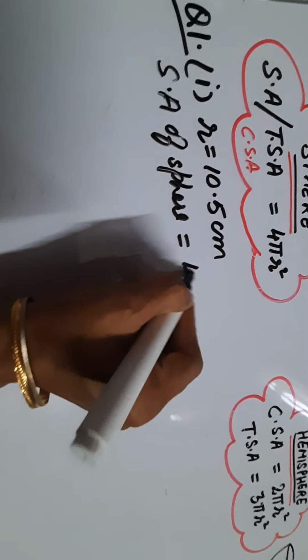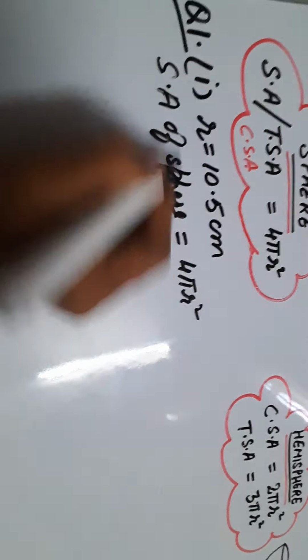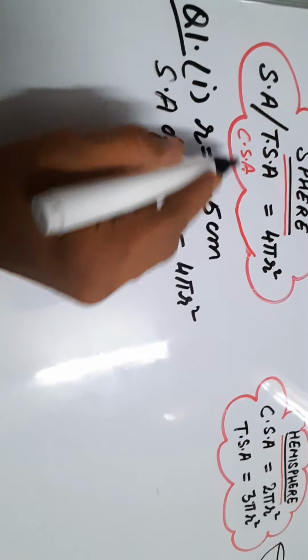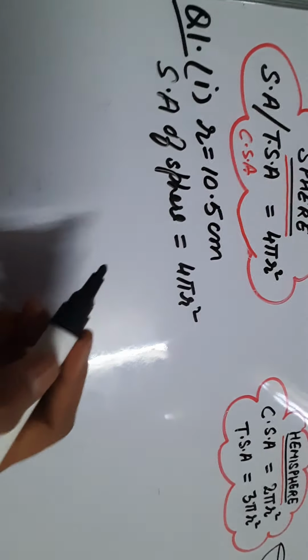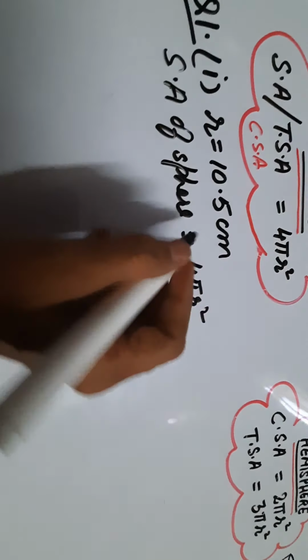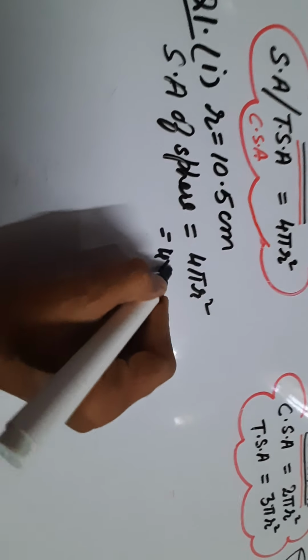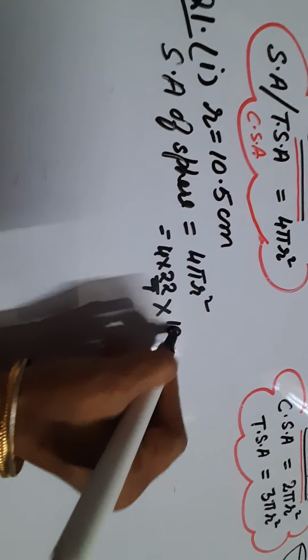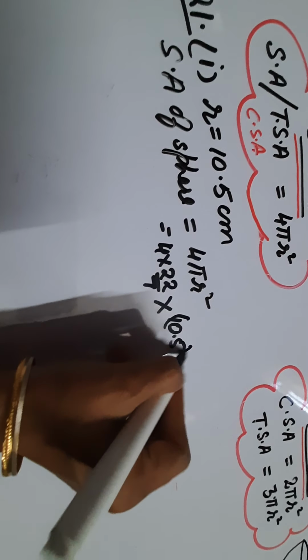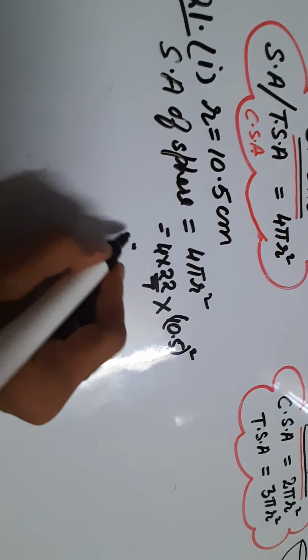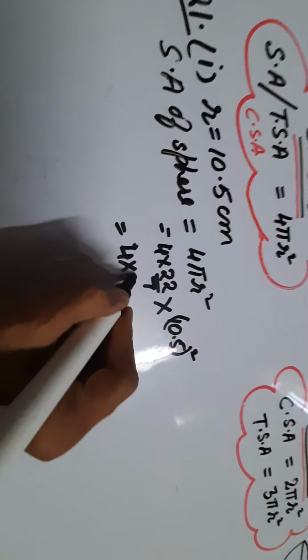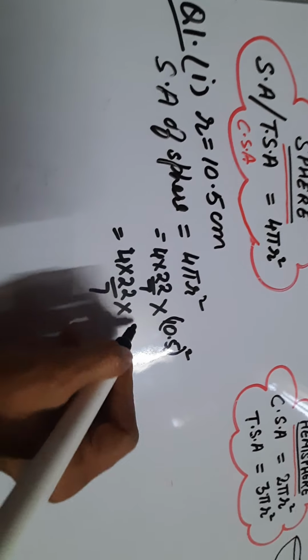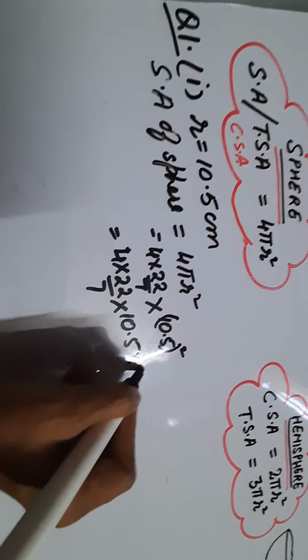That is 4 pi r square. We can call it surface area or total surface area or curved surface area, because the complete portion of the sphere is curved only. So let us put the value: 4 into 22 by 7 into the radius 10.5 square. Square means 2 times. So 4 into 22 by 7 into 10.5 into 10.5.